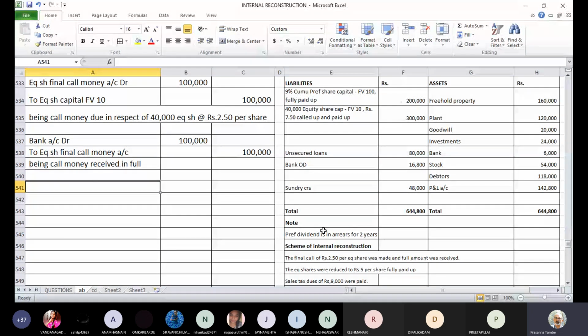So the next entry: equity share capital face value 10 account debit, to equity share capital face value 5 account, to capital reduction account.